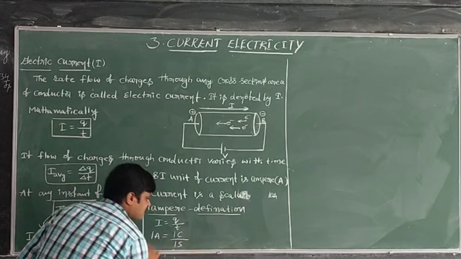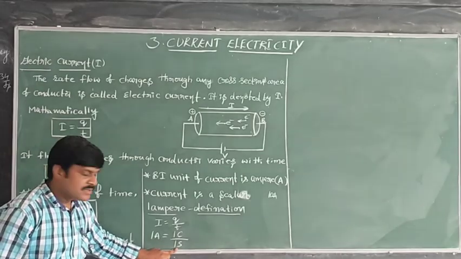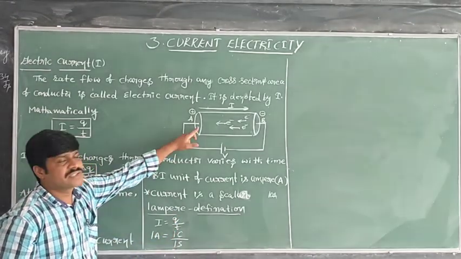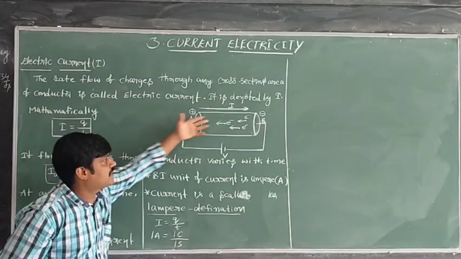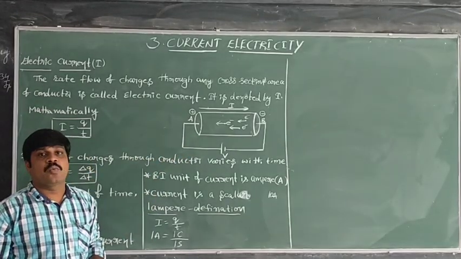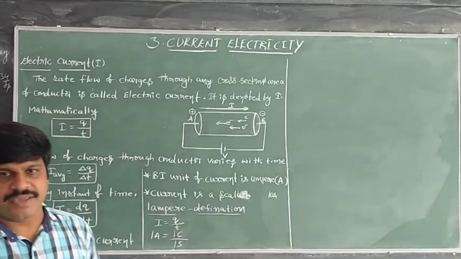In how many seconds? 1 second. If 1 coulomb of charge passes through the cross-sectional area of the conductor in 1 second, then the current flowing through this conductor is 1 ampere.